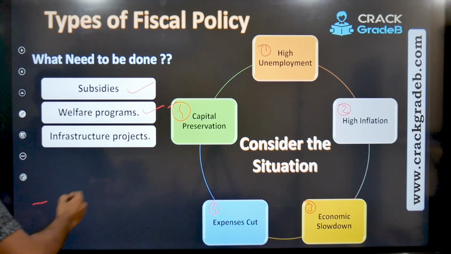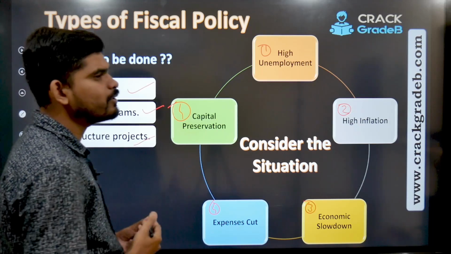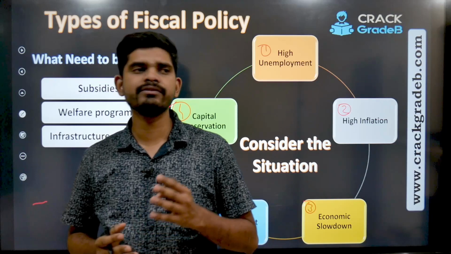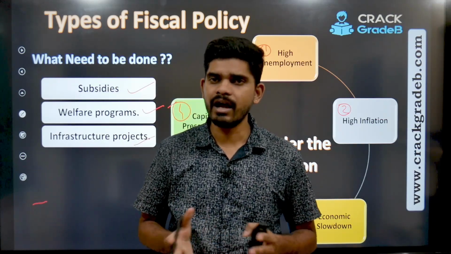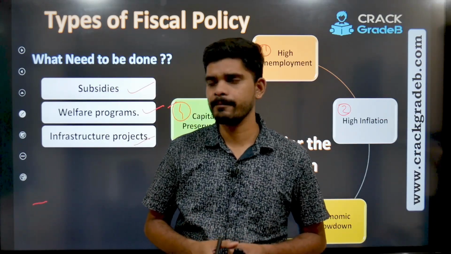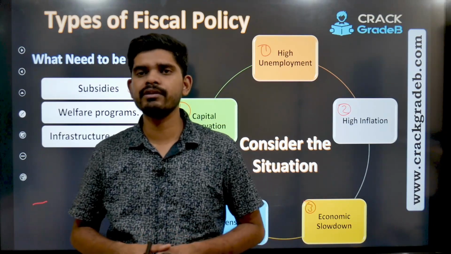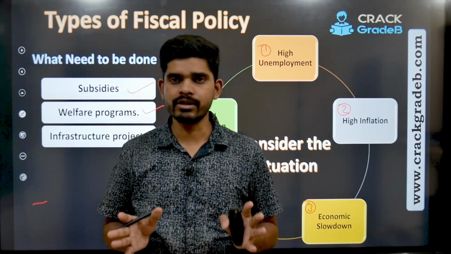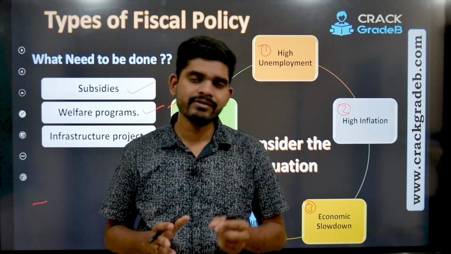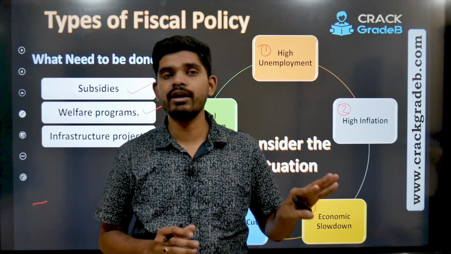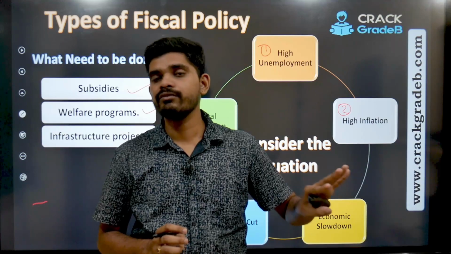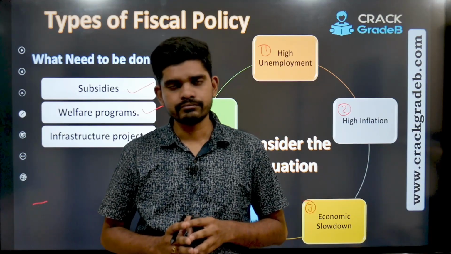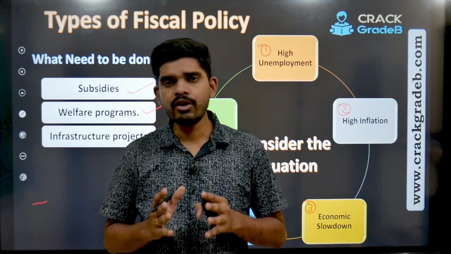Then infrastructure projects. So see what happens when government builds roads, big highways, bridges. How does that help the economy? Now see, if government is building a road, the first thing, it will boost one of the core sectors, that is manufacturing. How?